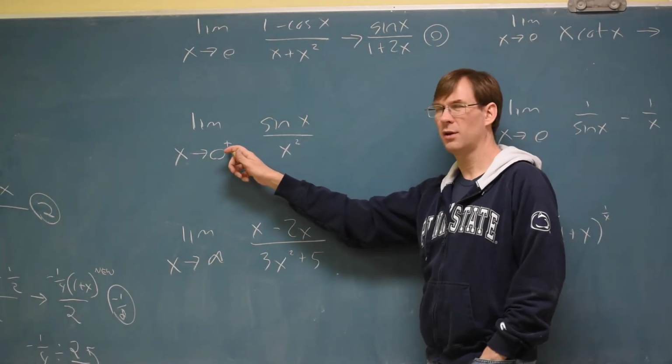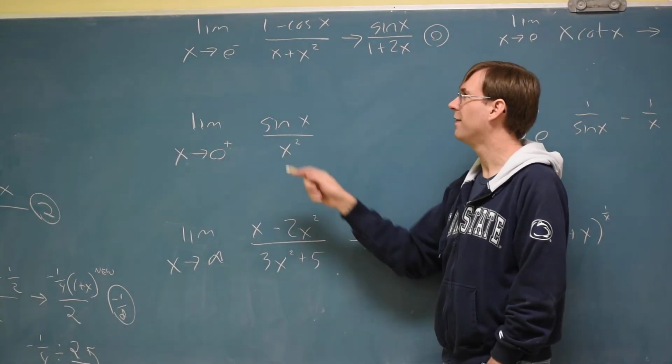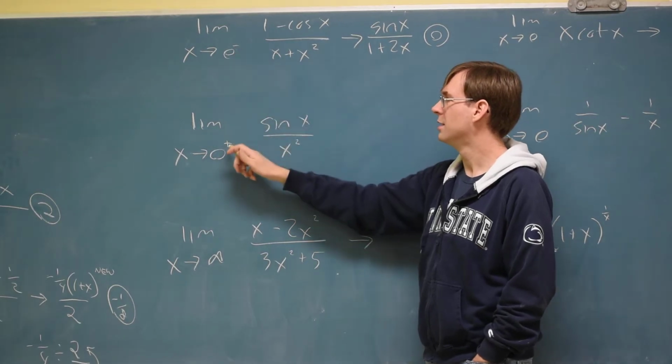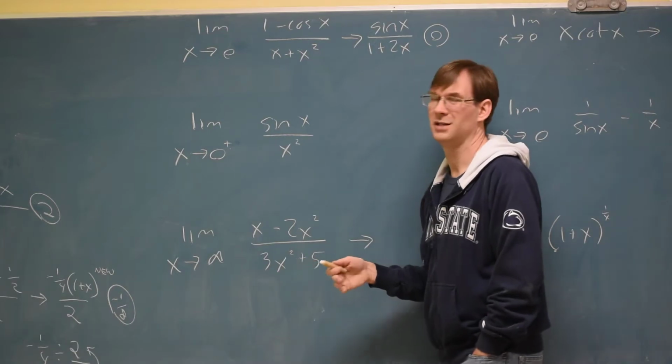If they put the little plus or little minus on these, that does nothing. I could go back here and put a little minus on that. This just means it's a little less than 0. This means it's a little more than 0. But whether those are there or not, you're basically just plugging in 0.